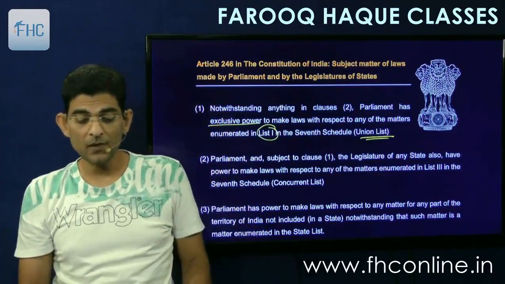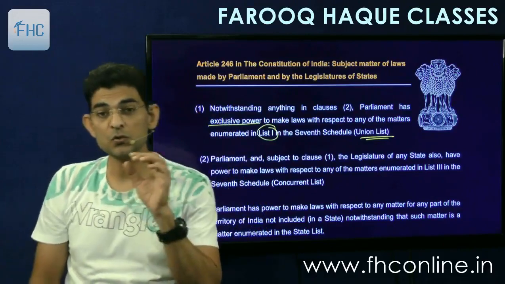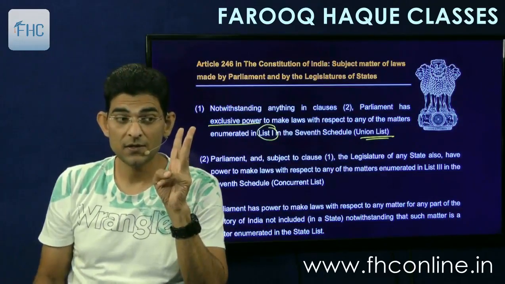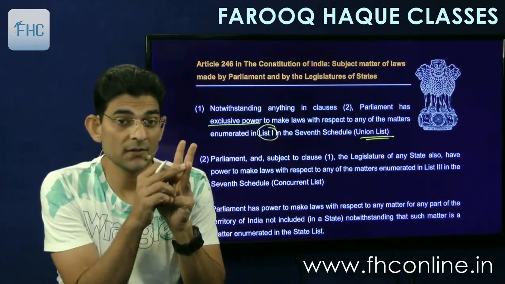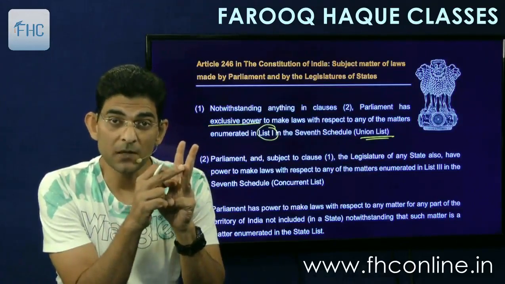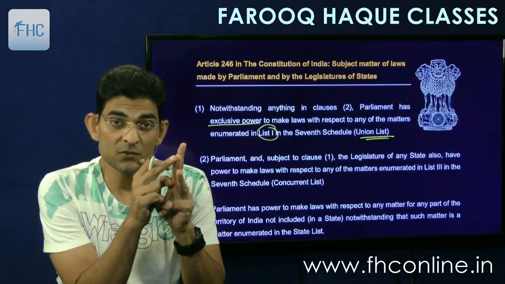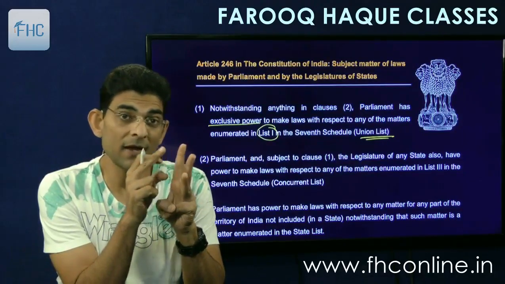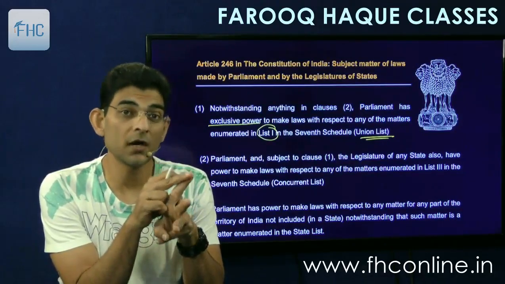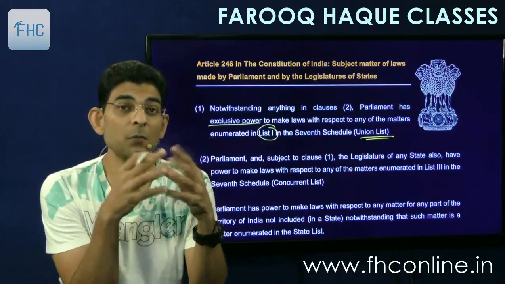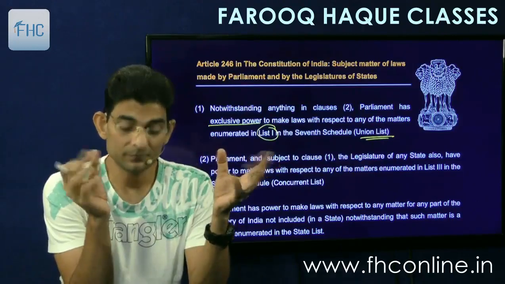Okay. So the 7th schedule to the Constitution gives 3 lists. List 1 is called the Union List, which gives the powers of the Parliament, that is, the central government. Then List 2 is the State List, which gives the powers of the state government, and the 3rd list is called the Concurrent List, which gives powers of both central as well as state.